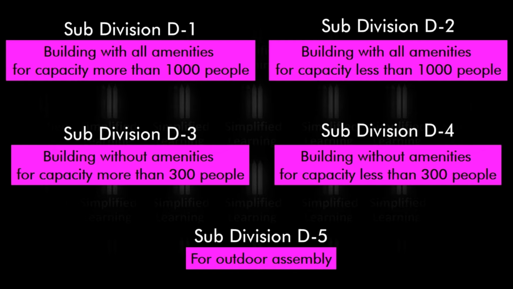The subgroup D4 is same as subgroup D3 but the capacity is less than 300 people. The subgroup D5 covers all the buildings that cannot be covered under subgroups D1, D2, D3 or D4. Grandstands, stadiums, amusement parks and circus tents are covered under subgroup D5.